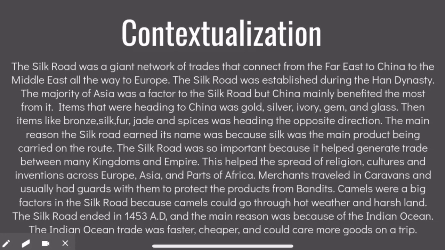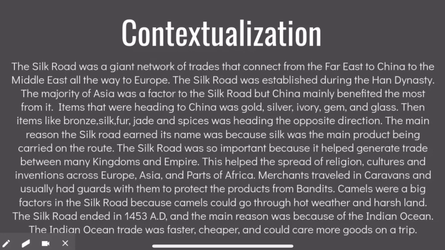The Silk Road was so important because it helped generate trade between many kingdoms and empires. This helped the spread of religion, culture, and adventures all the way across Europe, Asia, and parts of Africa. Merchants used caravans to travel and usually had guards with them to protect the products from bandits. Camels were a big factor in the Silk Road because camels could go through hot weather and harsh land.